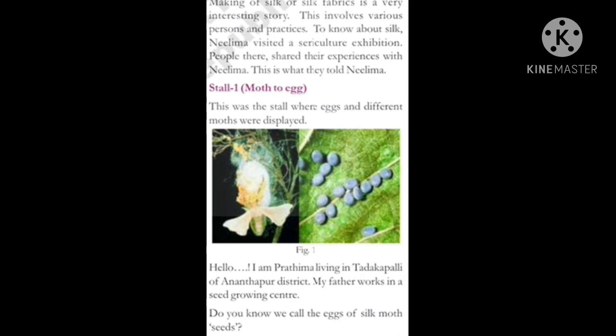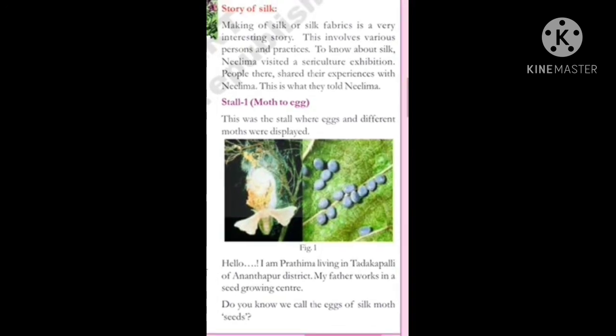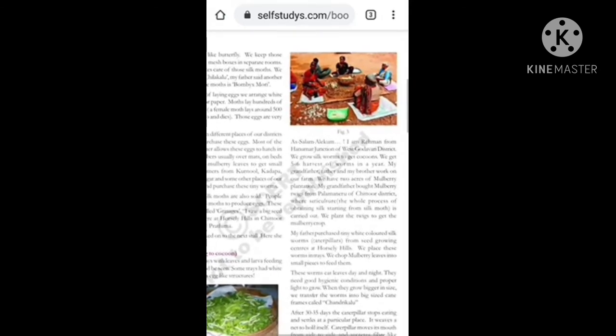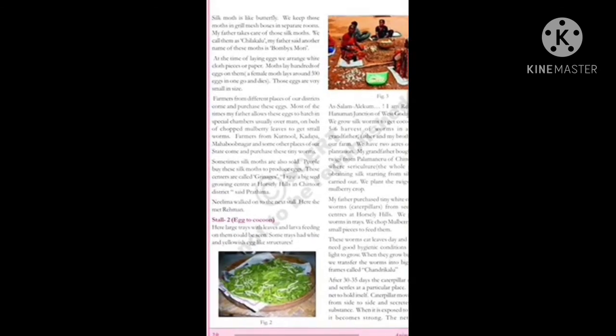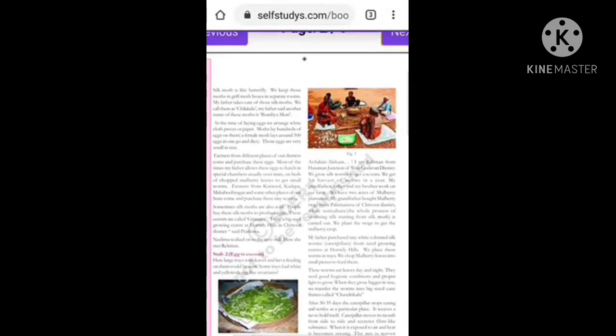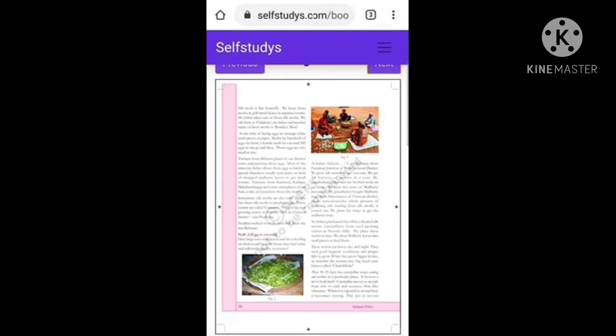The farmers come from different places, from Kurnool, Chittoor, Mahbubnagar, and purchase these small worms, which we grow using mulberry leaves. The center where we grow these seeds is called the grainage. And the big seed growing center is at Horsley Hills in Chittoor district. So this is about the first stall, and in the next class we will see about the next stall. All of you must read the textbook.